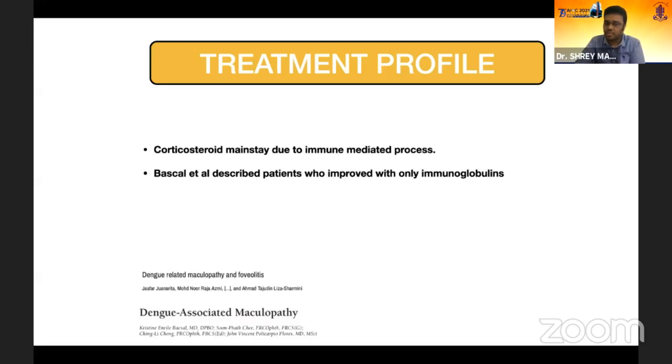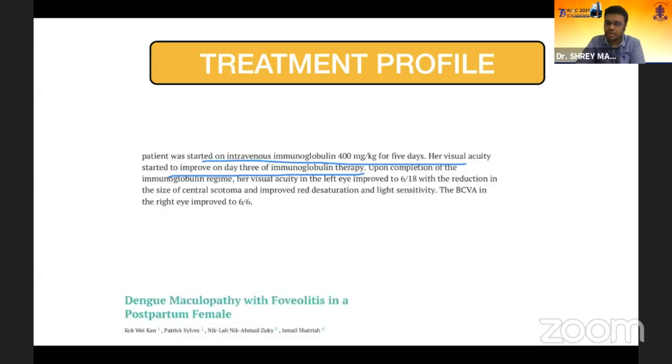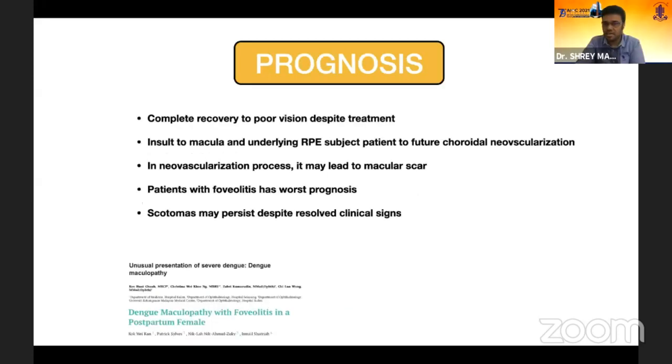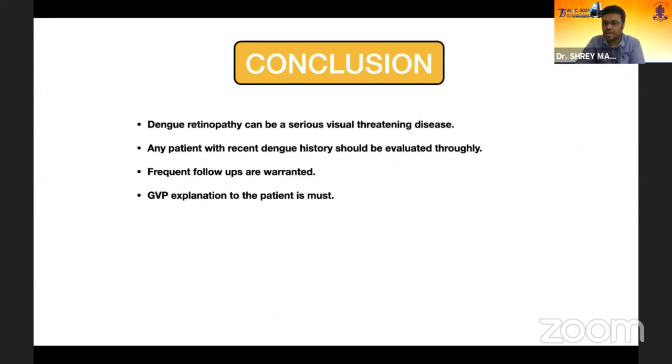It's better to start with topical steroids, and if the patient does not respond, then you can even shift to oral corticosteroids. And Bascalet have even described a patient who improved only with immunoglobulins. It was a pregnant lady who had dengue, and then she was given IgG, and that helped. So the most important thing is that the prognosis depends on the foveolitis, and in some cases, due to the scarring, neovascularization can happen that can further hamper the vision.